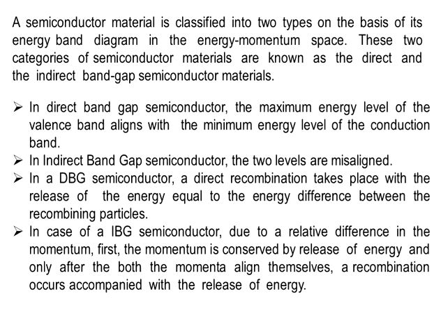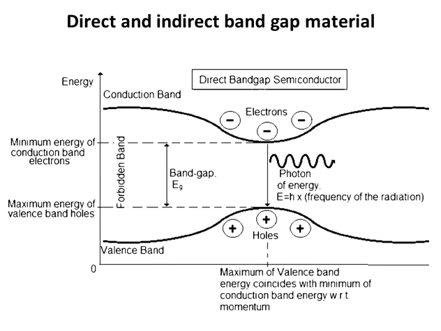So if you look at this figure, this is a direct band gap material. You can observe the minimum energy level of the conduction band is aligned with the maximum energy of the valence band, and because of this, the electron will directly fall back and recombine with the hole, producing a photon. So this is a direct process. In one transition, it will emit one photon.